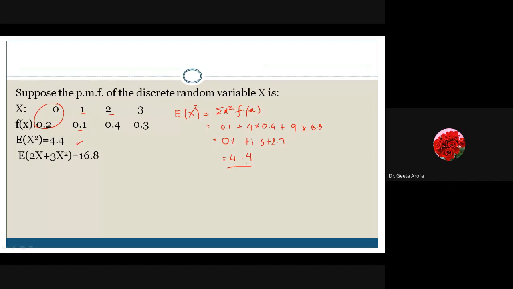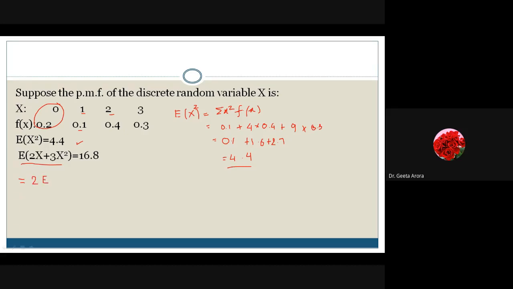Those who have made the mistake, I think now it's clarified because we have learned the formula earlier. Next answer is 16.8. I have shown you the 1.8 answer. The only thing is that you have to see how we are implementing it. If it is E of 2x, then we know if I take expectation inside, as we do